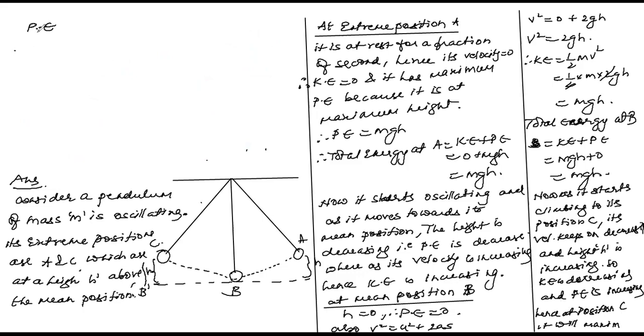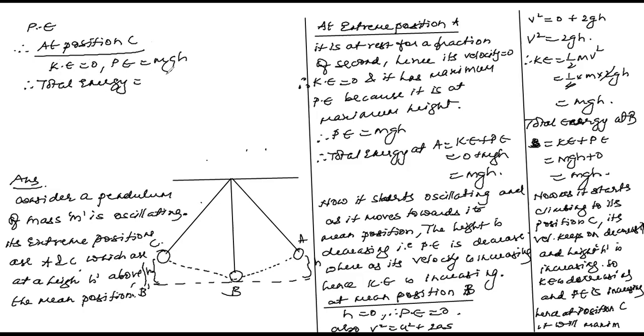Therefore, at position C, kinetic energy equals 0, potential energy equals mgh. Therefore, total energy equals 0 plus mgh. Now get mgh.